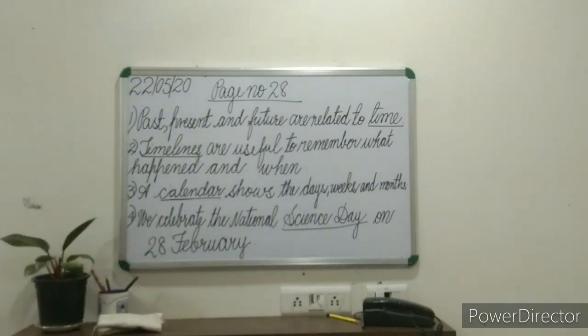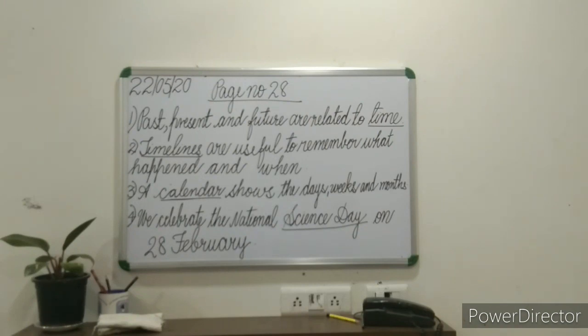So here is your next exercise, that is fill in the blanks, choose from the box. You have to choose the answer from that and write. Number 1, past, present and future are related to dash. And the answer is time.